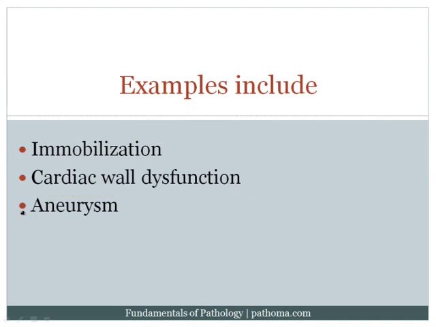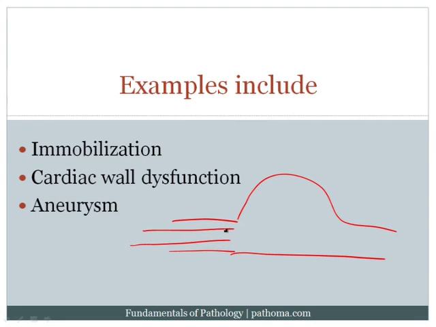And the third example I've given you here would be aneurysm. Now, what's an aneurysm? An aneurysm is a balloon-like dilatation of a portion of the blood vessel. So pretend this is a blood vessel, and then here we come into a balloon-like dilatation of the blood vessel here. Now, normally the blood flow is laminar and continuous, but when the blood goes into this area of aneurysm, it can become slightly irregular in its flow, and when it becomes irregular in its flow, there's going to be an increased risk for formation of thrombus within the aneurysm. So that's an important general principle of pathology as well.